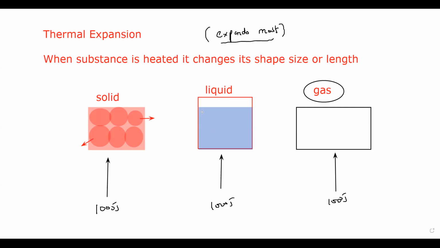What about liquid? In the case of liquid, particles can move past each other. As the particles can move past each other, compared to the solid they have weaker forces. That's why when we supply the energy, the particles can move relatively further away as compared to those of a solid. And what about the gas? In the gas the particles are far away from each other, and the force of attraction, the force which is keeping the gas molecules together, is very weak. So when we supply energy, these gas molecules can easily move away from each other. That's why gases expand the most.